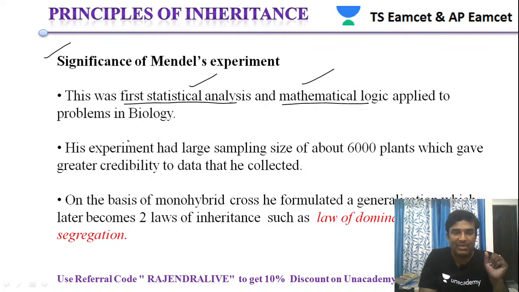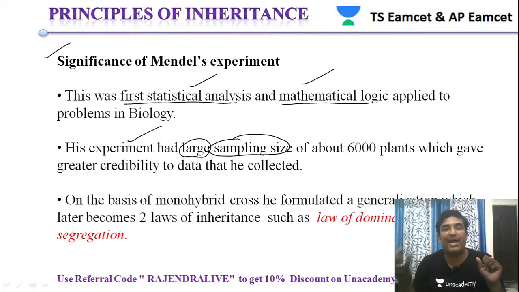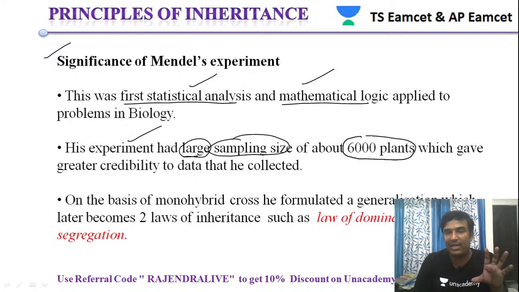His experiments have a very large sample size, meaning more plants. He conducted studies on thousands of plants, approximately 6,000 plants.